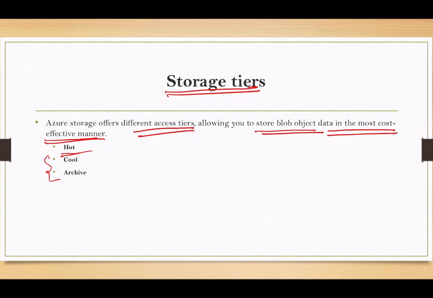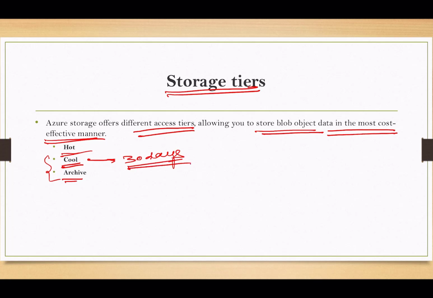When we talk about the cool storage tier, it is optimized for storing data that is infrequently accessed, not immediately or frequently, but it needs to be stored for at least 30 days.